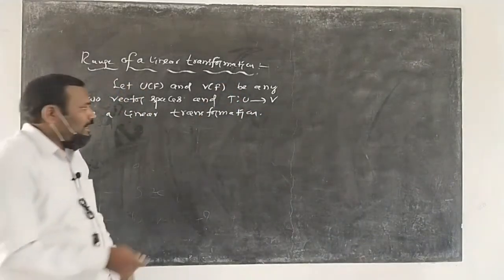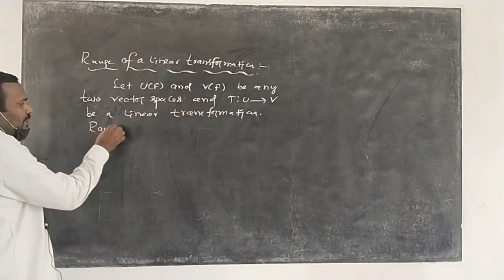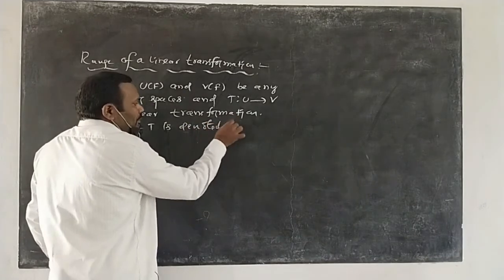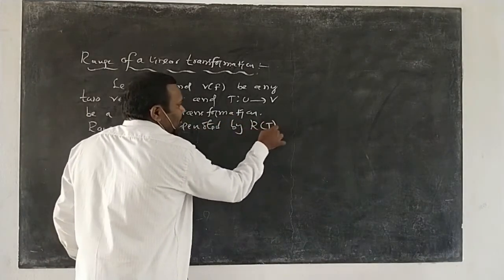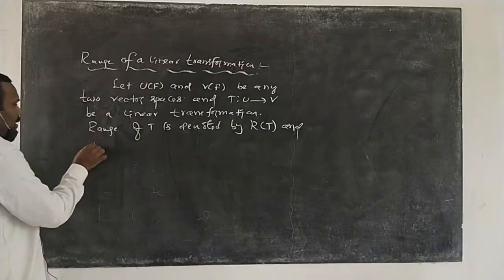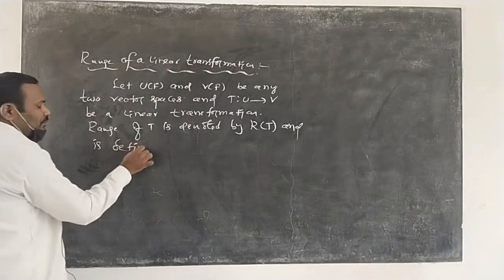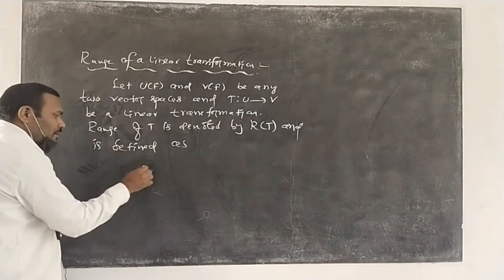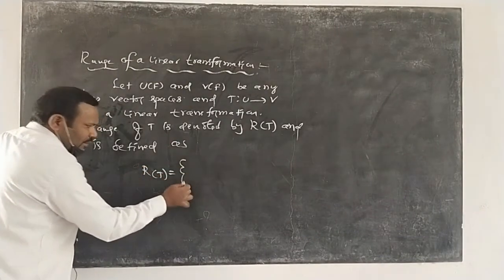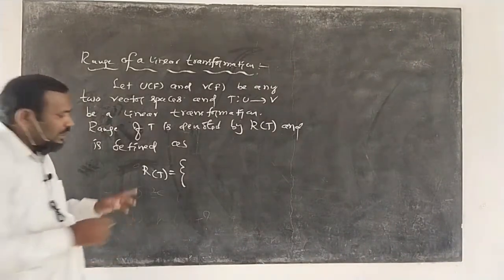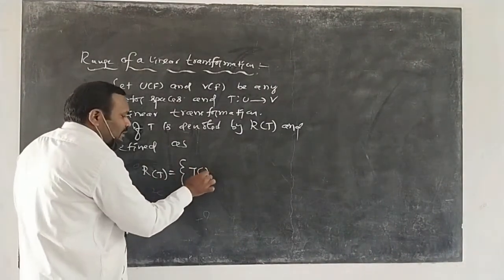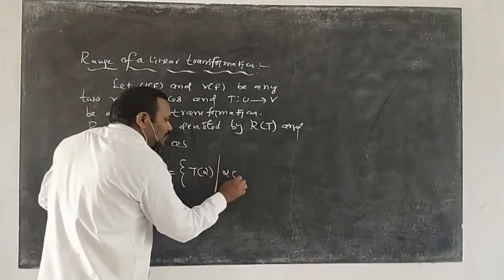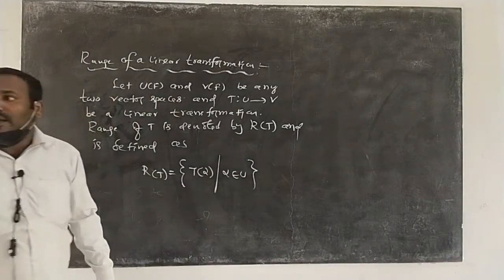Range of T is denoted by R of T, and is defined as R of T equal to, so the elements in this set are T of alpha, where alpha belongs to U. So in this way R of T is defined.